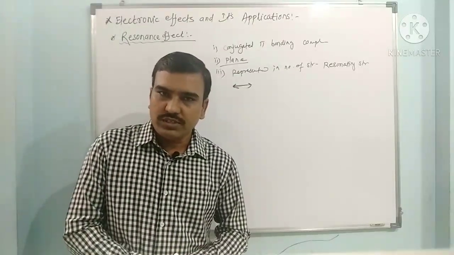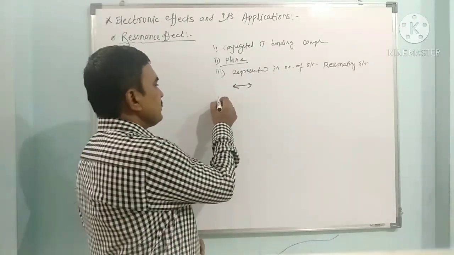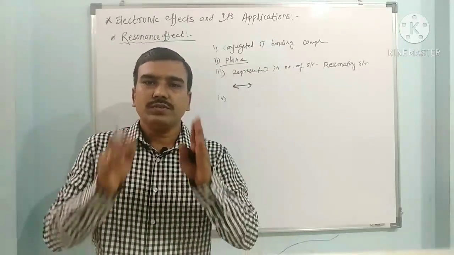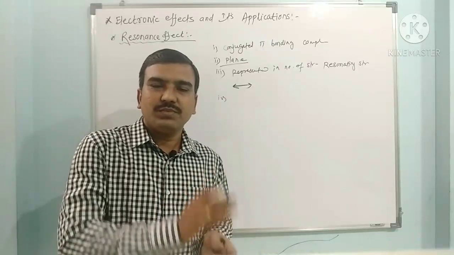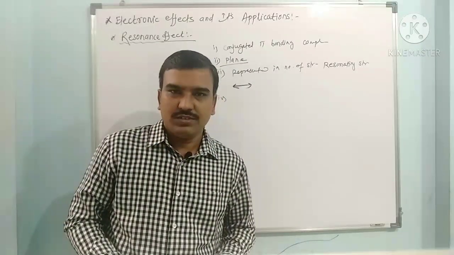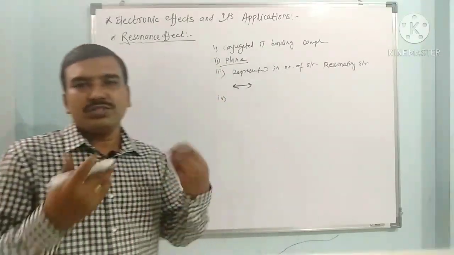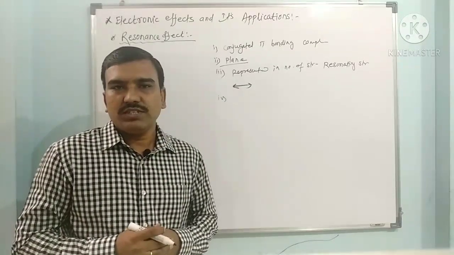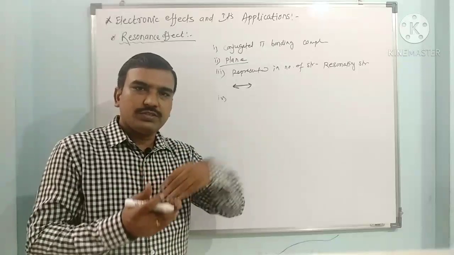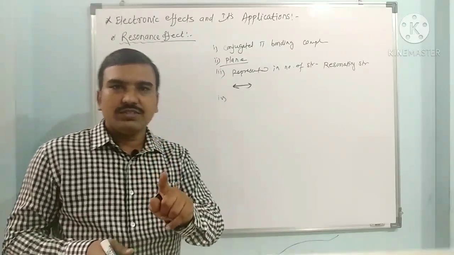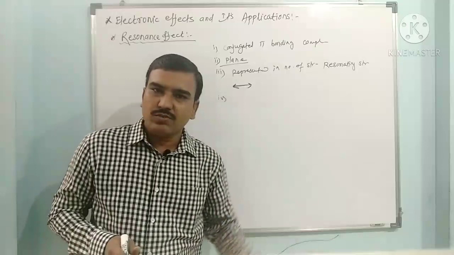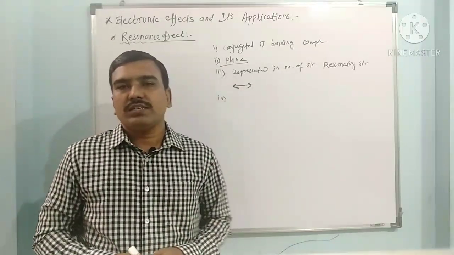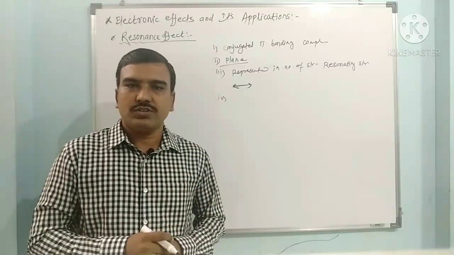So the next important thing is, during the delocalization, the positions of atoms or groups remain the same, but there is a change in the position of double bonds or the negative charge. So the electron density of a negatively charged group can change from one place to another, but the atoms or the groups remain at their original place during the resonance effect. Only the pi electrons or the pi bonds are delocalized.